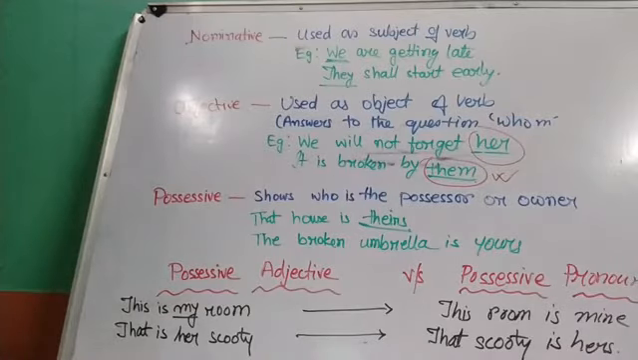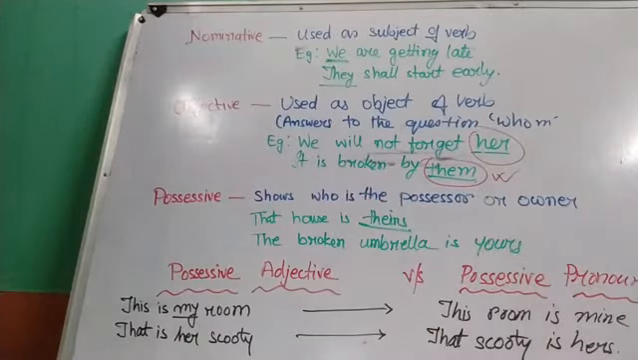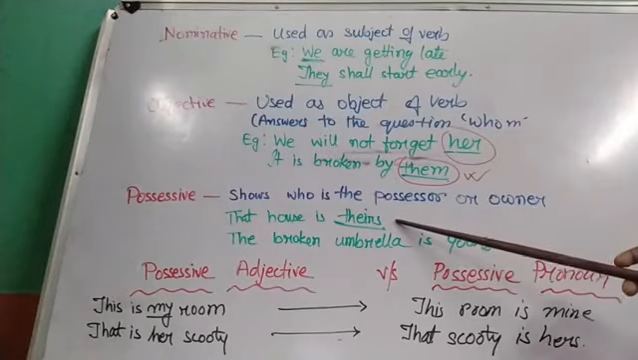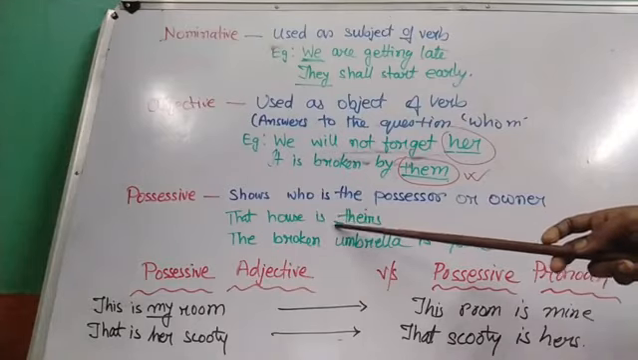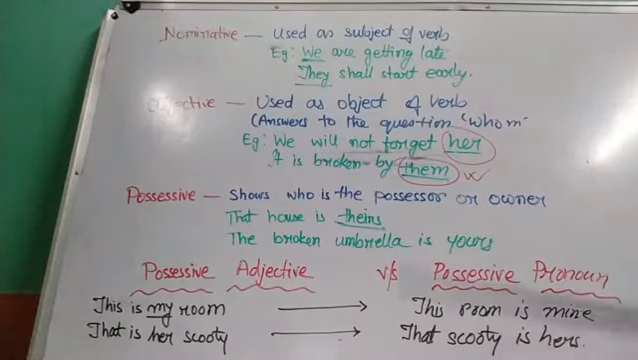Now what do you understand by possessive pronoun? Possessive pronoun or possessive adjective, they show you who is the possessor or owner of a particular thing. Possessor means owner. Now it will show you who is the owner or who is the possessor of a particular thing. Now if I say that house is theirs, right? That house belongs to whom? Theirs. So who is the owner? Theirs. So this is a possessive pronoun.